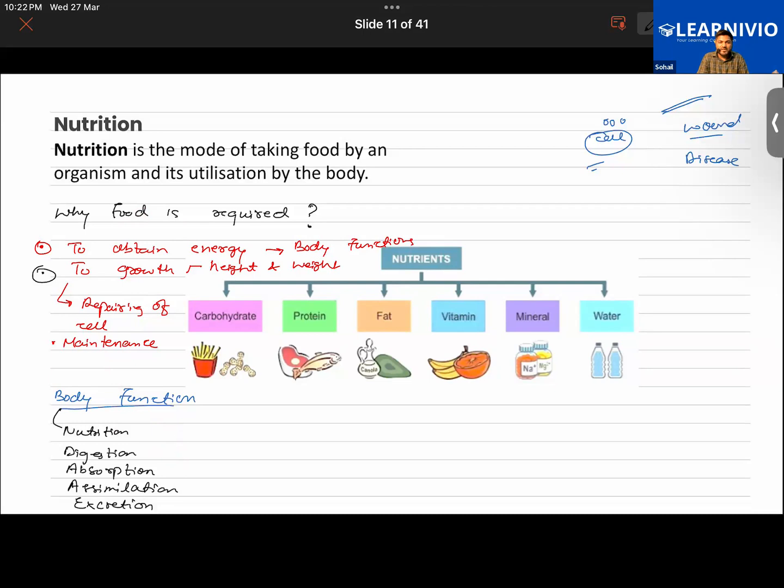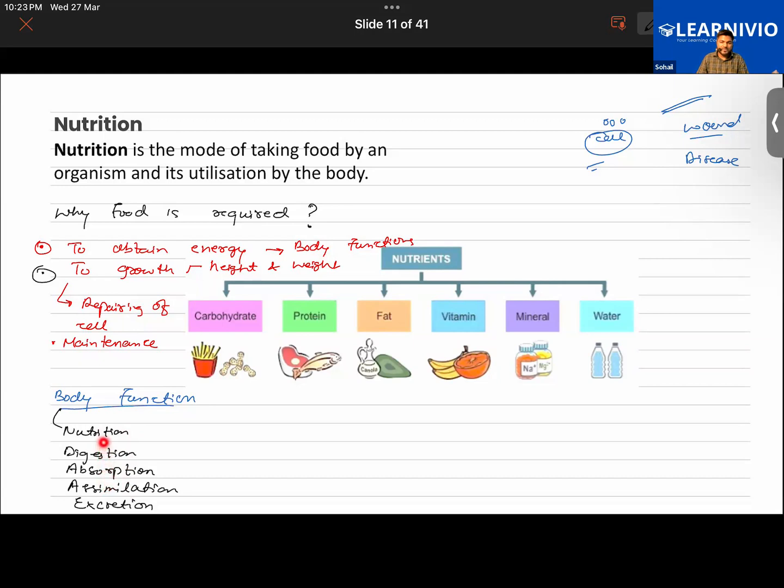So what we have studied, that nutrition is nothing but the mode of taking food by an organism and its utilization by the body. In what ways food is being utilized, we just had an idea about it. In order to perform different body functions, for growth in height and weight, and then growth in terms of repairing of cells and maintaining them. These are mainly the body functions that are continuously happening.